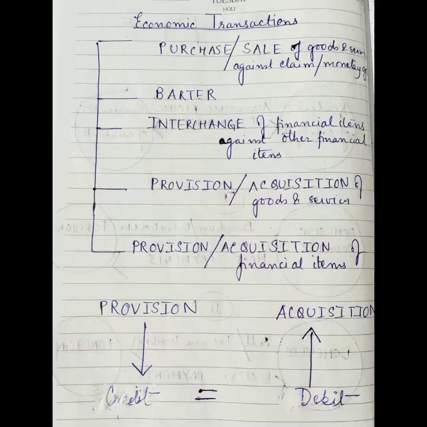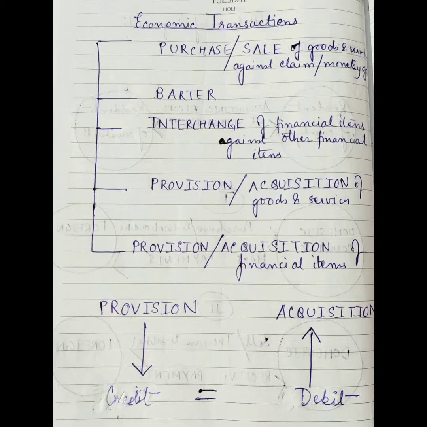So moving on towards our next topic, that is, the economic transactions that revolve around the balance of payments concept. As you can see, I have listed here in this chapter the purchase or sale of goods and services against claim or monetary gold, barter exchange system, interchange of financial items against other financial items, provision or acquisition of goods and services, as well as provision or acquisition of financial items.